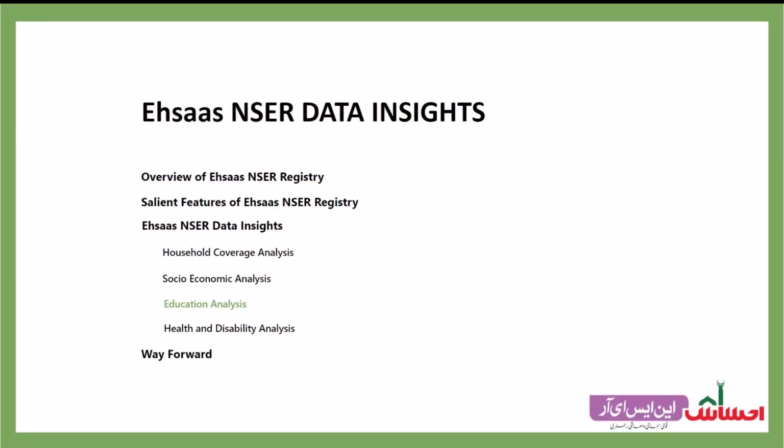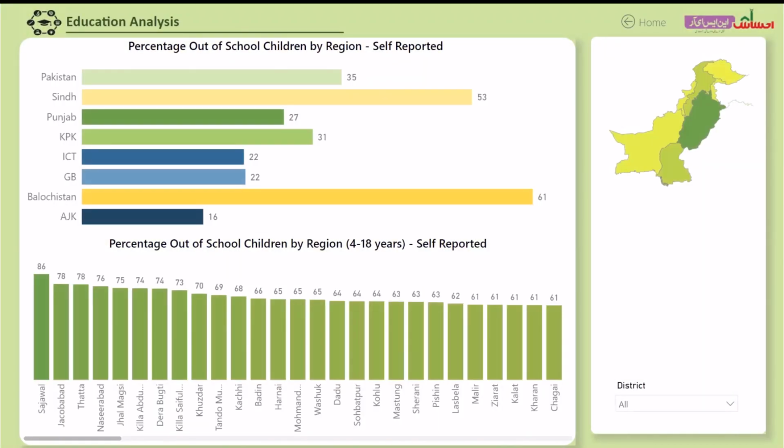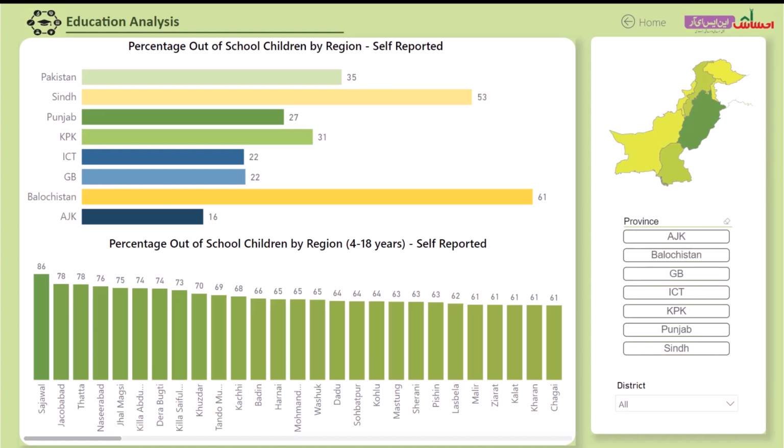The next section is the education analysis, and we will start with the out-of-school children. In Pakistan, 35% of children are reported out of school, with a noticeable difference across provinces. For instance, in AJK, only 16% of children are reported to be out of school, but in Balochistan, this number goes up significantly to 61%.